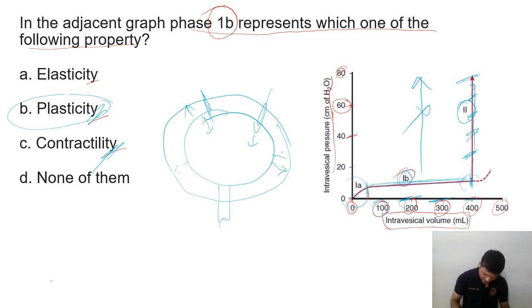So 1A and 1B are actually plasticity. So the answer B is plasticity, and this 2 is actually contractility. Okay, clear?